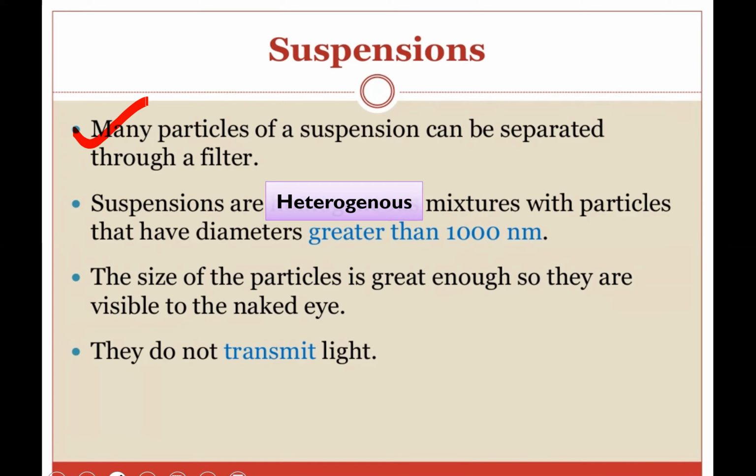Suspensions are heterogeneous mixtures with particles that have diameters greater than 1000 nanometers. It is important that the particle size is greater than 1000 nanometers. So they are heterogeneous mixtures. They are heterogeneous, meaning the properties and the composition are not uniform throughout the mixture, and the particles have size more than 1000 nanometers.